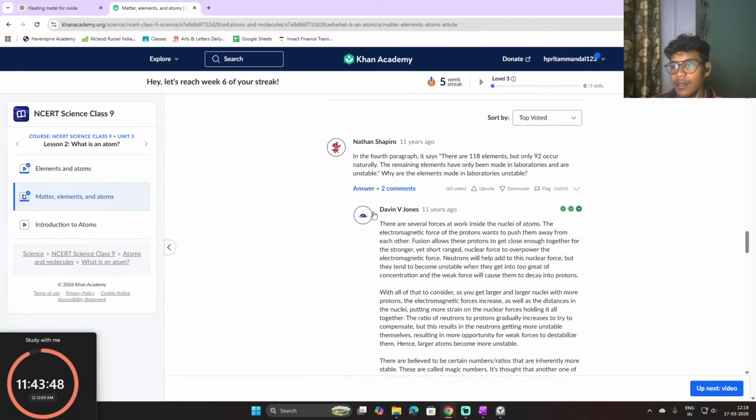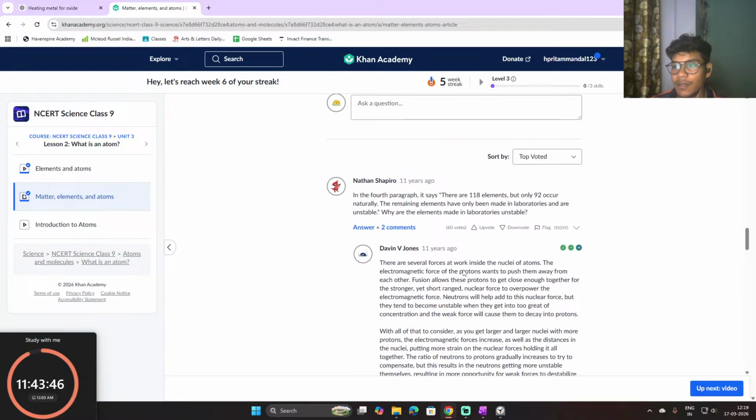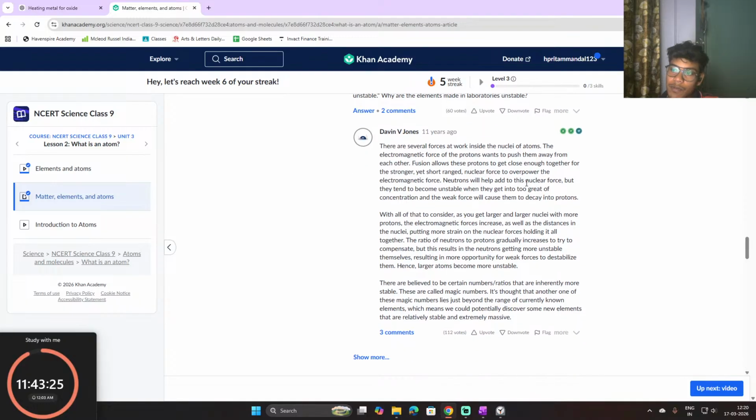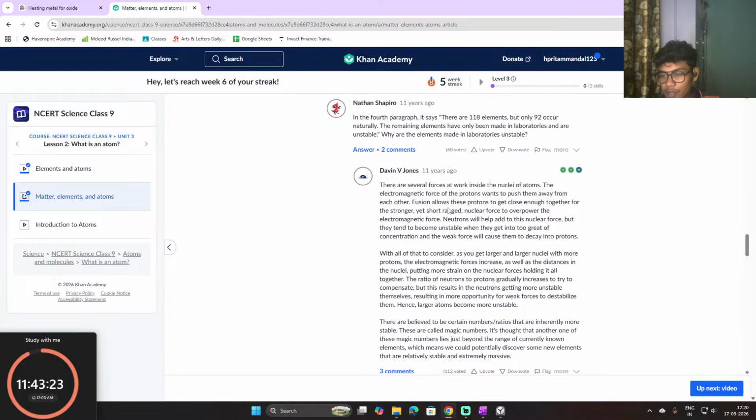So here is a question. It says there are 180 elements, but only 92 occur naturally. The remaining elements have been made in laboratories and are unstable. Why are the elements made in laboratories unstable? They're saying there are several forces at work inside the nuclei of atoms. The electromagnetic force wants to push the protons away from each other. Fusion allows these protons to get close enough together for the stronger yet shorter ranged nuclear force to overpower the electromagnetic force.